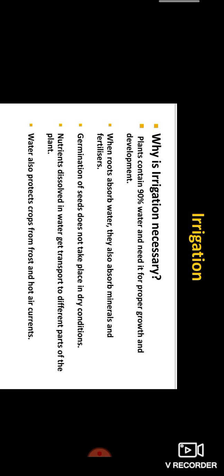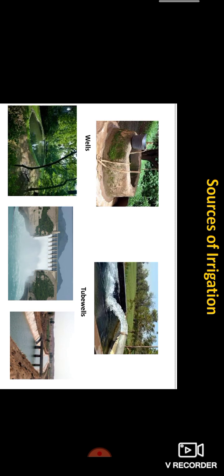Irrigation can be done in two methods: modern method and traditional method. In the traditional method, the water available in wells, lakes, canals, and rivers is lifted up by different methods in different regions for taking to the fields.